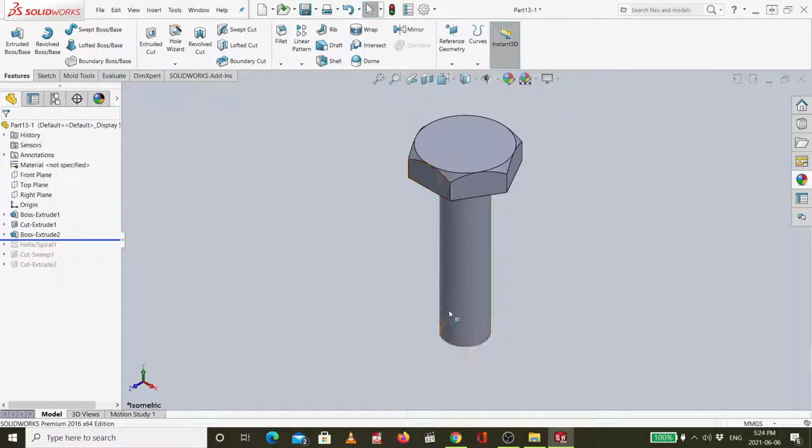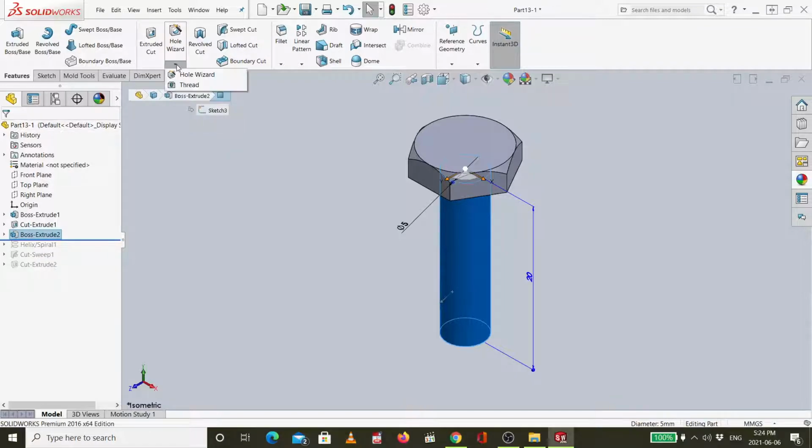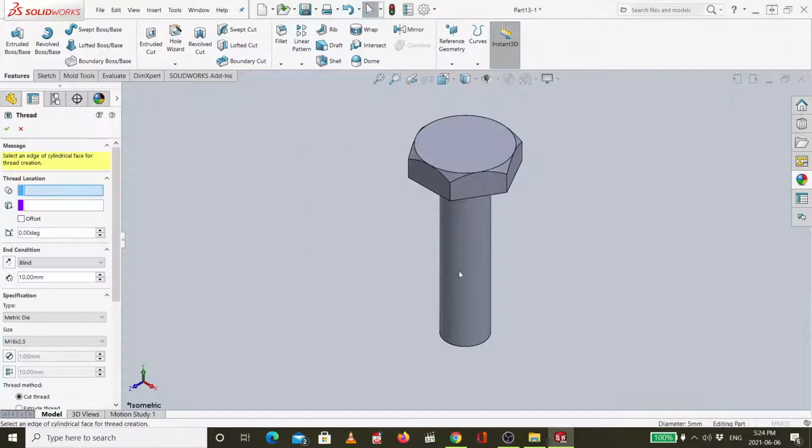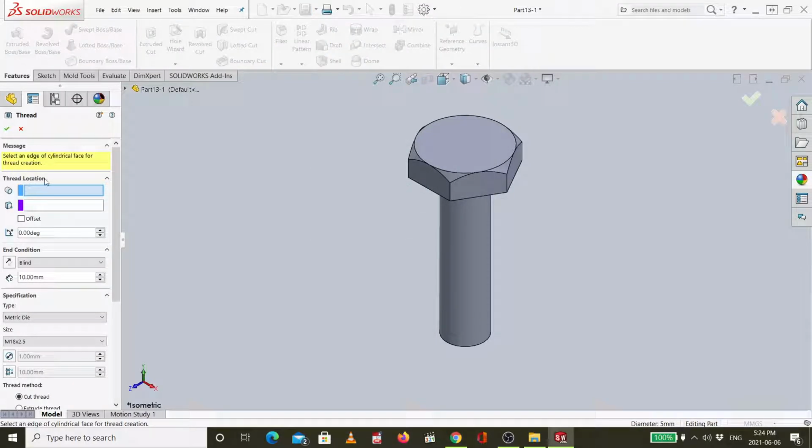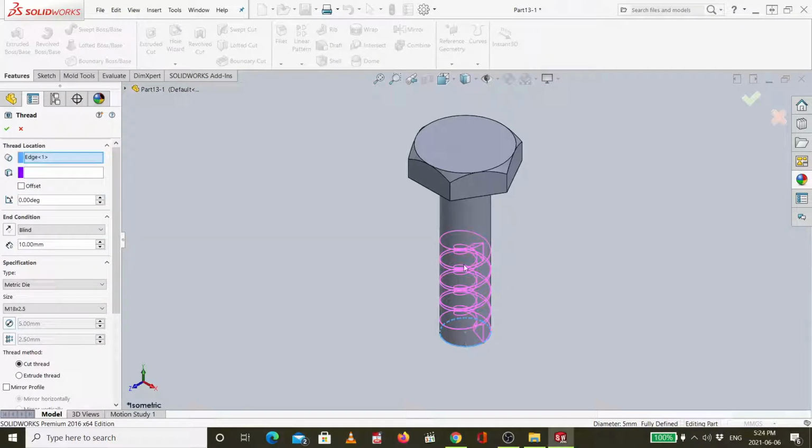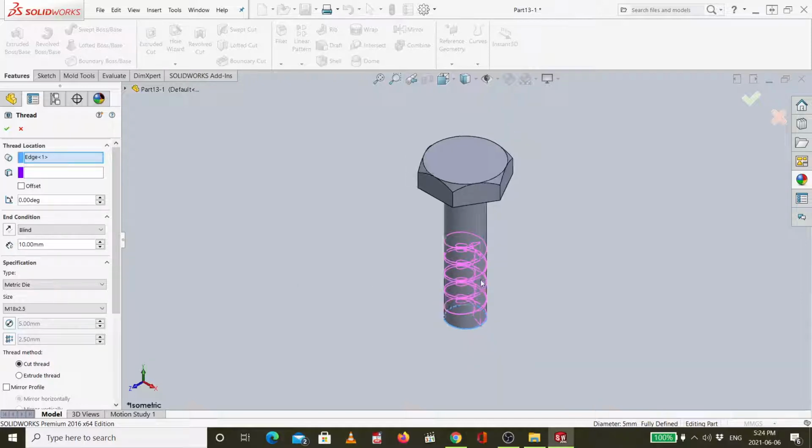Then look, I have no thread design. So I neglect all these steps. Then I can start my design from here again. What can I do? I just select this. I can go features, hole wizard, thread, this one. Can go thread. Then it's a thread location. I can choose face or edge. So I will choose this edge here. Then automatically it will create the thread for me.